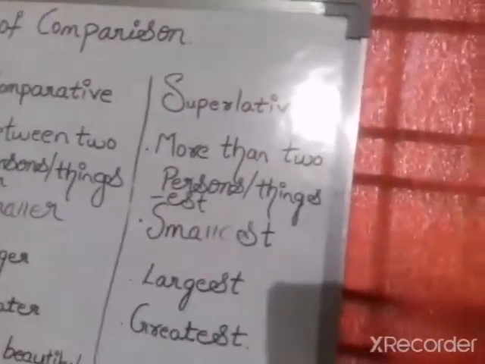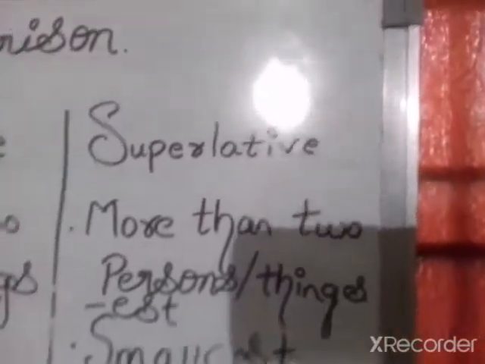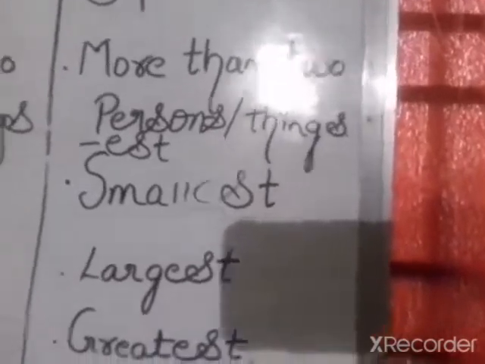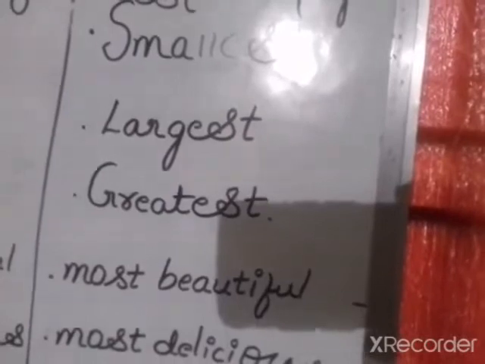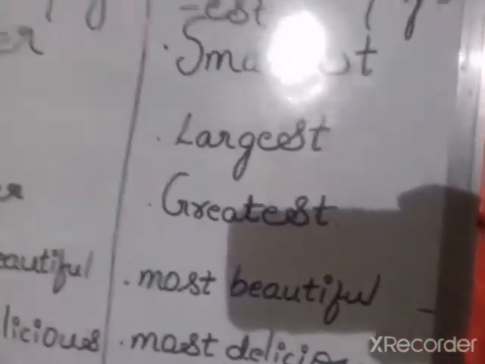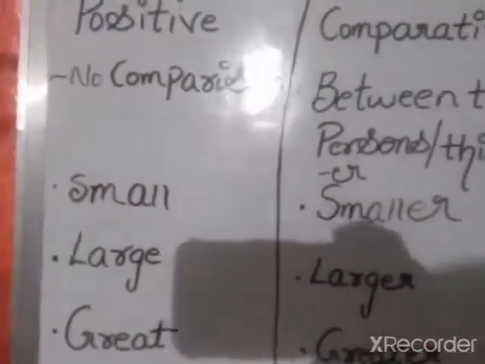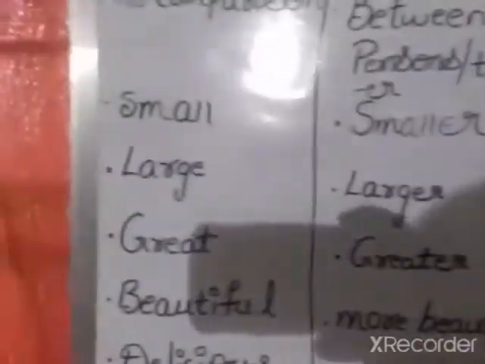Yes. Now coming to superlative, ma. Superlative is the highest degree of comparison which is used to make comparison between more than two persons or things. It uses the suffix est to the adjective to form superlative degree of comparison. So now we can see the different adjectives and their different degrees of comparison. Small, smaller, smallest, large, larger, largest, great, greater, greatest.